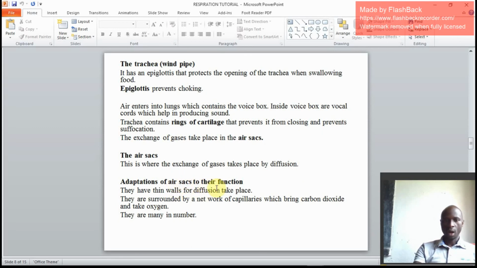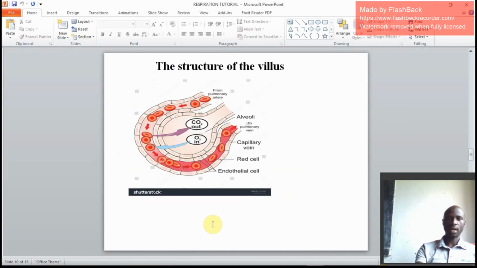Adaptations: why are air sacs able to perform their role? They are thin-walled to allow easy diffusion. They have thin walls. They are surrounded by many blood capillaries to bring carbon dioxide and take oxygen. And they are many. These are the three main adaptations.